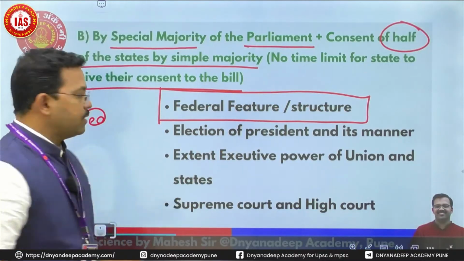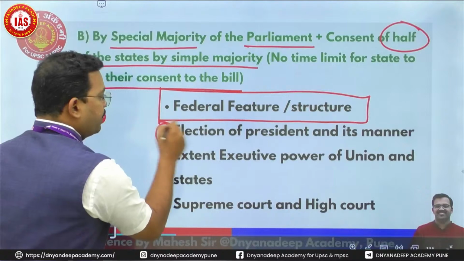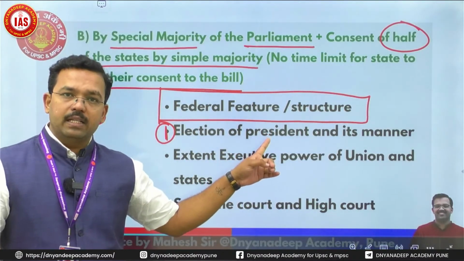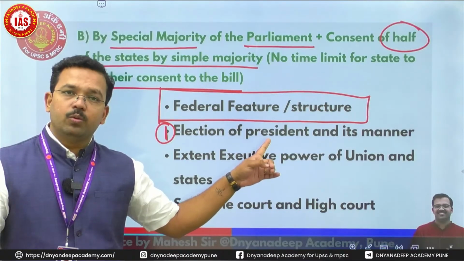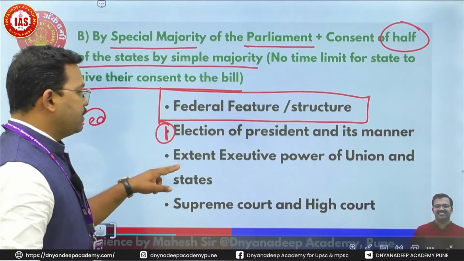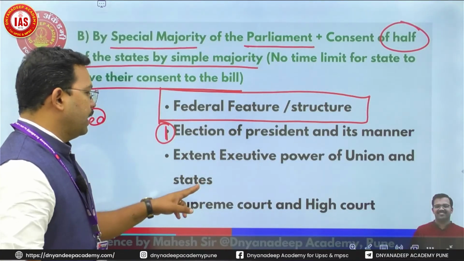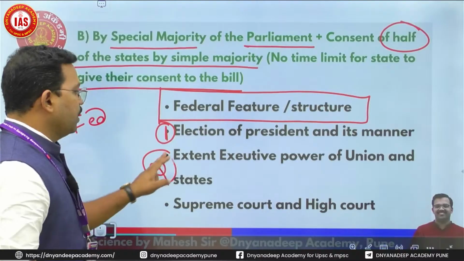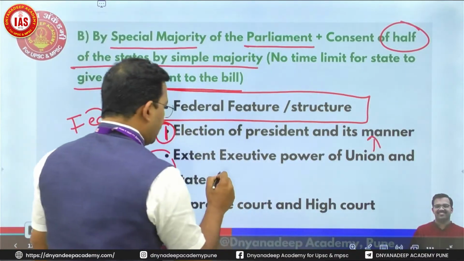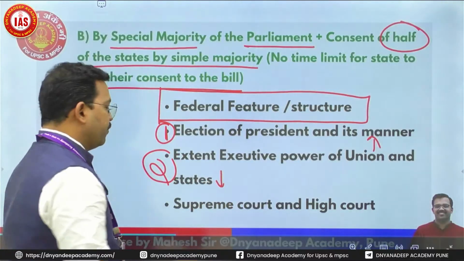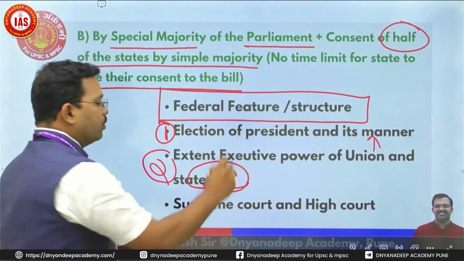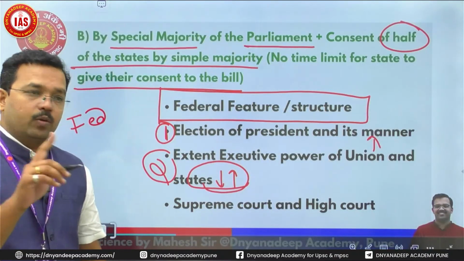What are federal features? First one is election of president and its manner. Why is it a federal feature? Because state legislative assembly members do take part in the elections of president. Second, extent of executive power of the union and state. Why is it federal? Because if we increase executive power of the union, it will decrease executive power of the state. Or if we increase executive power of state, it will put unnecessary burden on the state. So state must be taken into consideration.